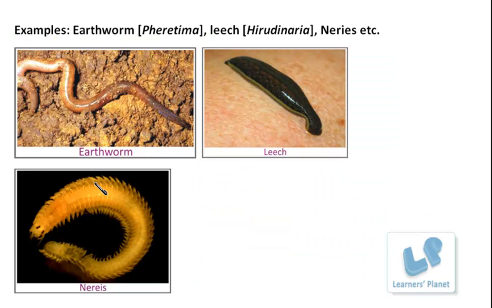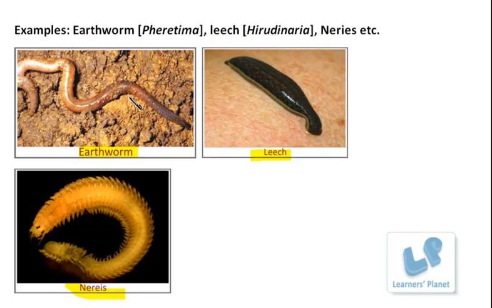So these are the examples: earthworm, to which you must be very much familiar, leech, then nereis, etc. There are many examples. Earthworm is scientifically known as Pheretima posthuma. This is the organism that you are very much familiar with, isn't it? These organisms are found in the soil. As I told you earlier, they have a wide range of habitat. They are found in different regions.